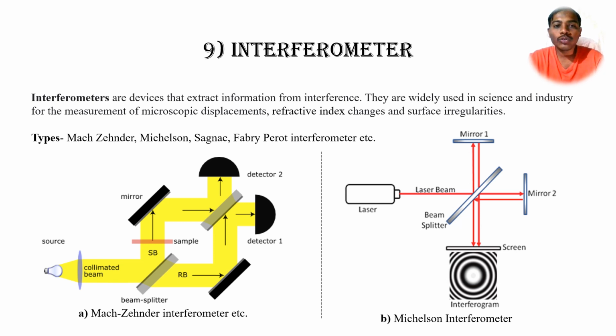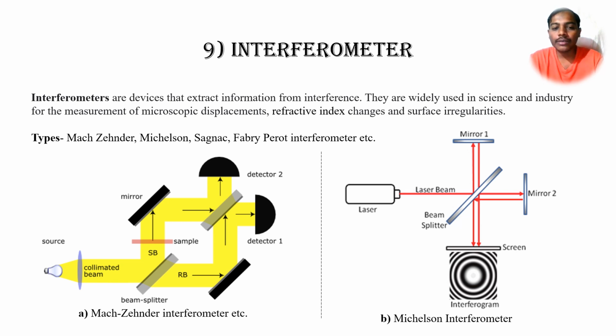Actually, interferometers are the tools or devices that extract information from the interference pattern, and they are widely used in science and industry for the measurement of microscopic displacements, and to study refractive index changes and surface irregularities. Based on the arrangement, they can be classified as the Mach-Zehnder interferometer, Michelson interferometer, Sagnac interferometer, and Fabry-Perot interferometer. For example, in figure A we can see the Mach-Zehnder interferometer arrangement, and figure B is the Michelson interferometer arrangement.